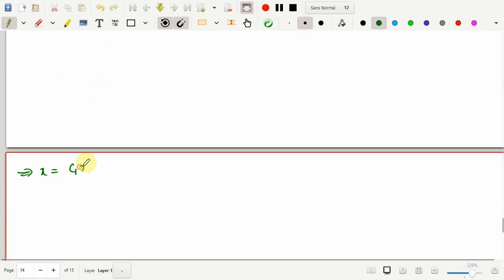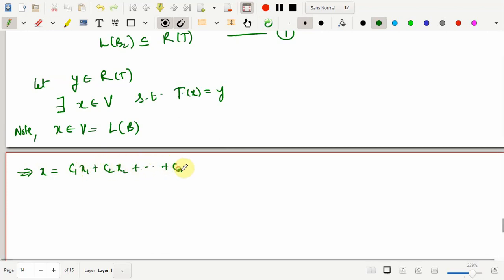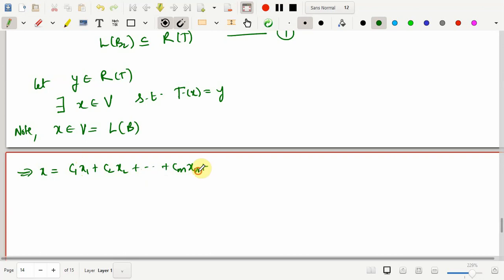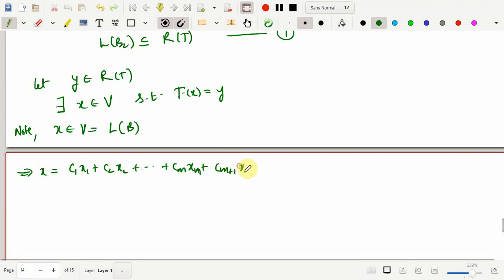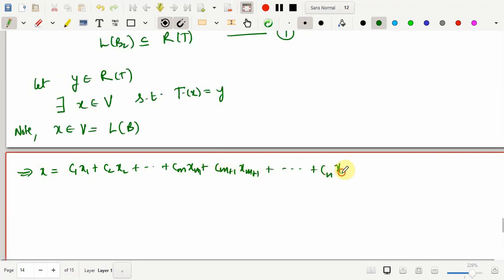Say c1 x1 plus c2 x2, and this goes on till cm xm, sorry, m, cm plus 1 xm plus 1, and this goes on till the sum cn xn, for some ci coming from R, and i varying from 1 to n.